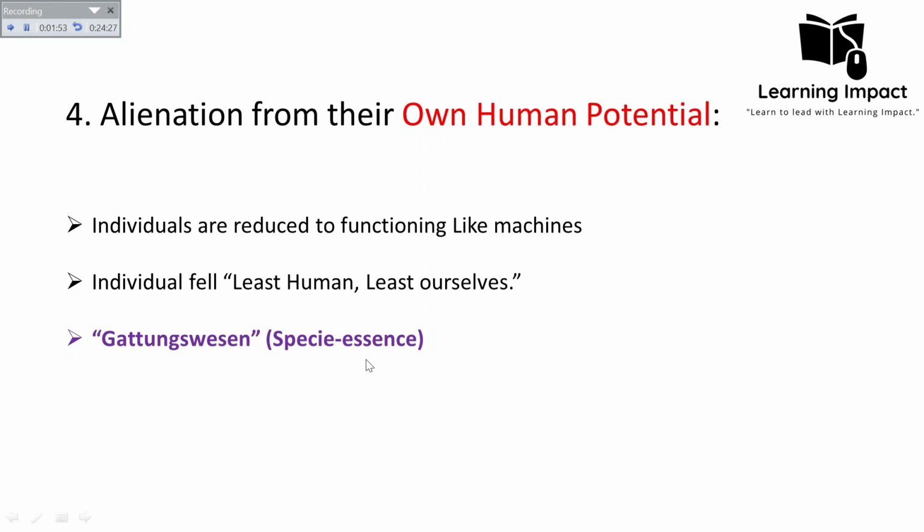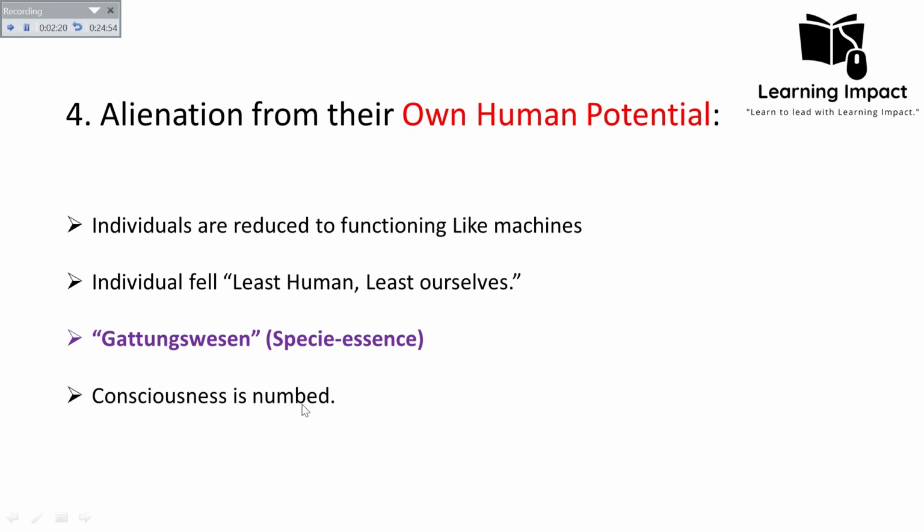But according to Marx, this ability and desire to consciously shape things around us using our imagination and will is what makes us human. But what happened under capitalism is that it reduced the labor of the worker to a commercial commodity, rather than a constructive socio-economic activity that is part of the collective common effort performed for the betterment of society. Hence, an individual is alienated from one's species essence.